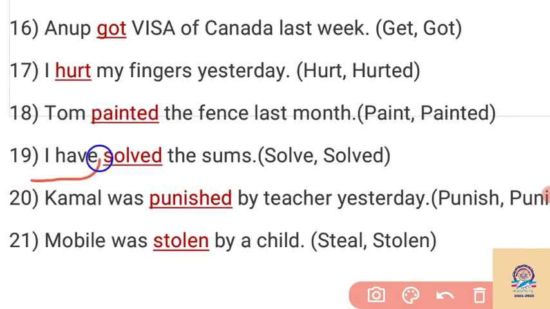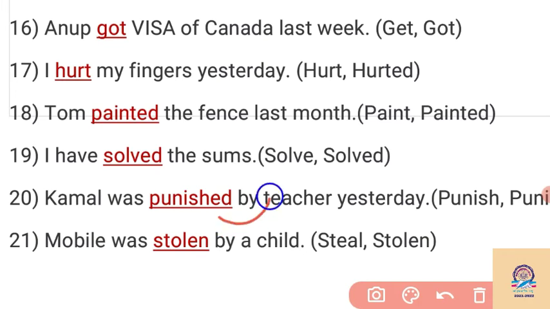Then I have solved the sums here. So have is given here. When have, has and had are given, at those times we have to use the past participle form of the verb. But here we have to add ed to make the past participle form. So here our answer is solved. Then Kamal was. Here we can say that it is given in the passive voice. The sentence is in the passive voice. At those times we also have to use the past participle form of the verb here.